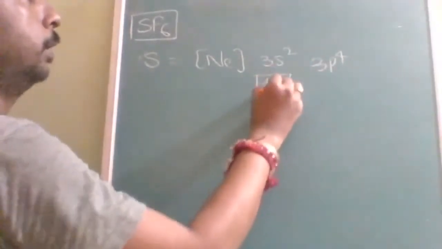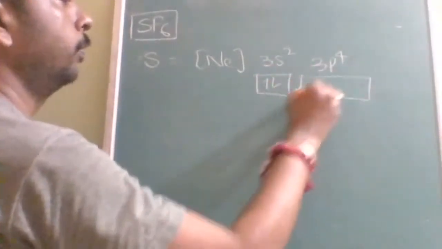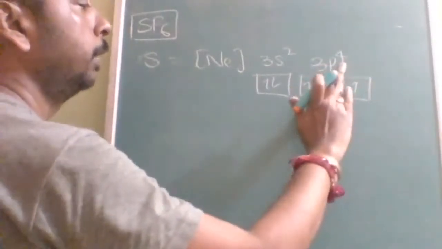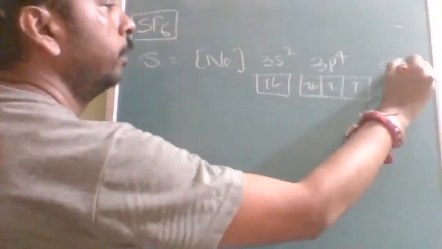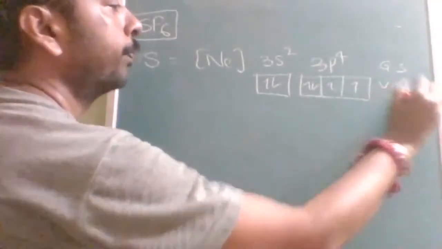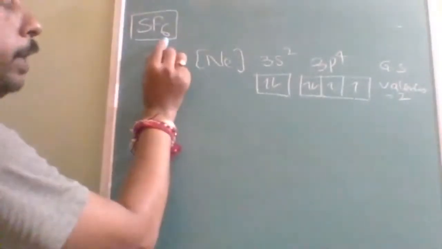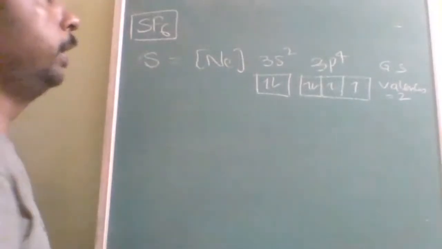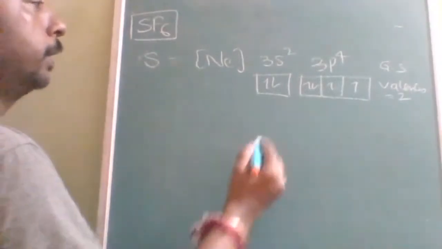Is that clear? According to the ground state, the valency is how much? Valency is only 2, but it requires a valency of 6. So for that, it needs to go to the second excited state.